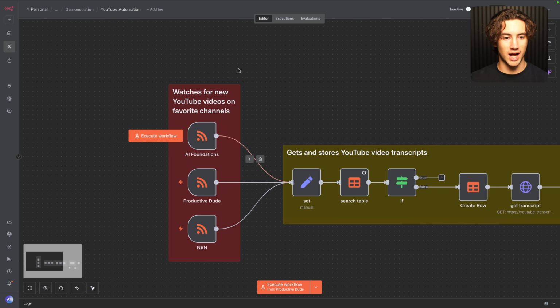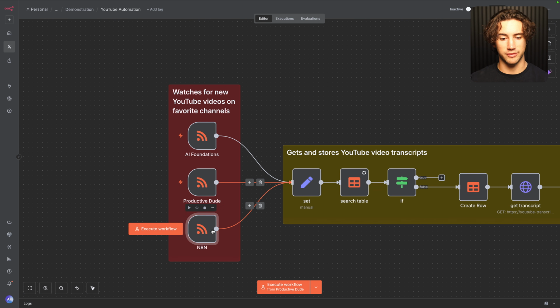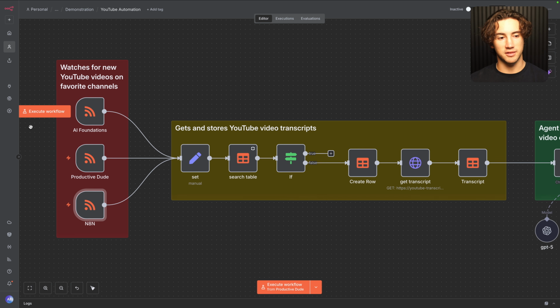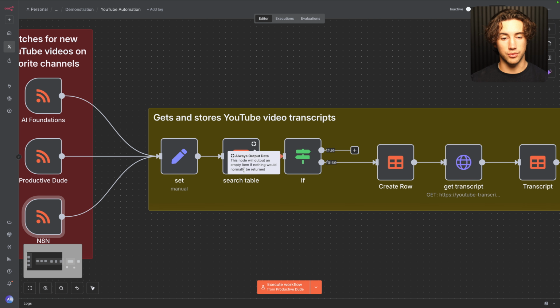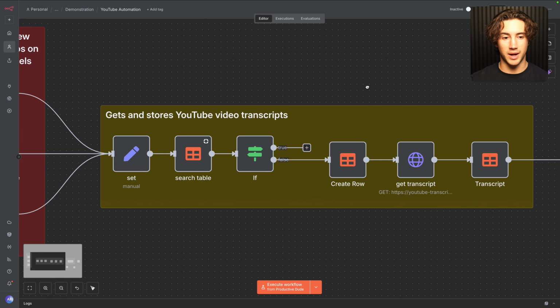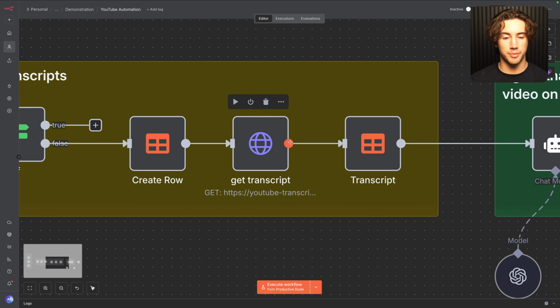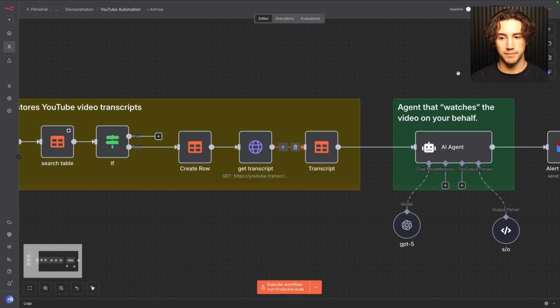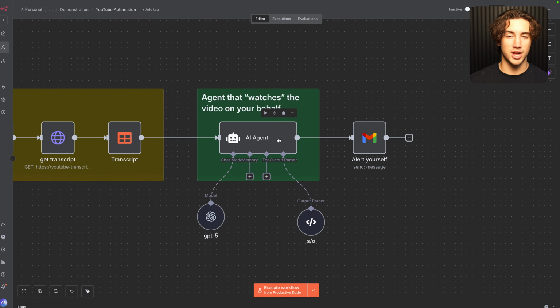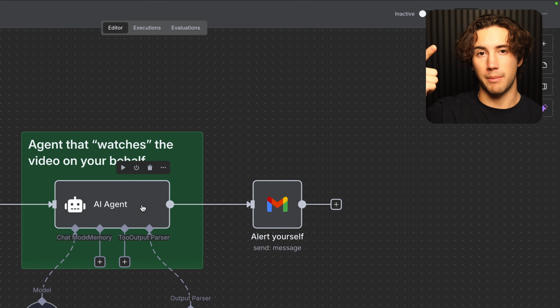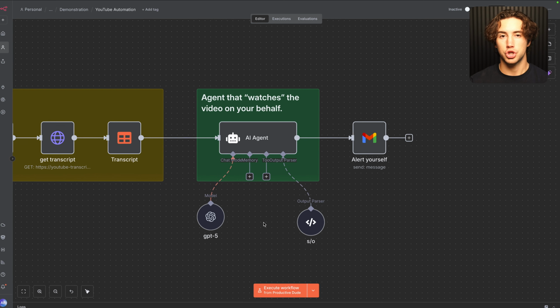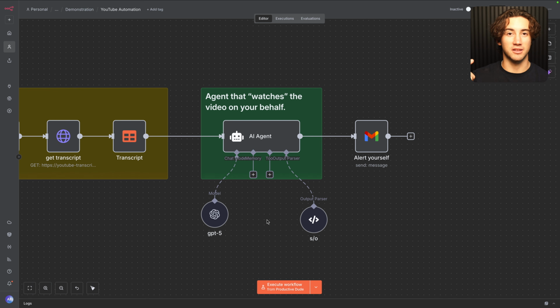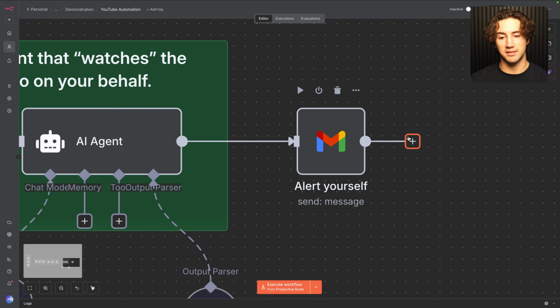What this automation does is it watches for new YouTube videos on all of my favorite channels: AI Foundations, Productive Dude, and n8n. Whenever one of these channels uploads a new video, it automatically gets put into a database. And then in a matter of about 10 seconds, it grabs the transcript of that YouTube video that just got uploaded. It runs through an AI agent, which has access to my goals, what I'm doing in my personal life, what I want for my business. And then that agent makes a decision. Should I watch this video or should I not? Is it signal? Is it noise? And then it sends me an email.